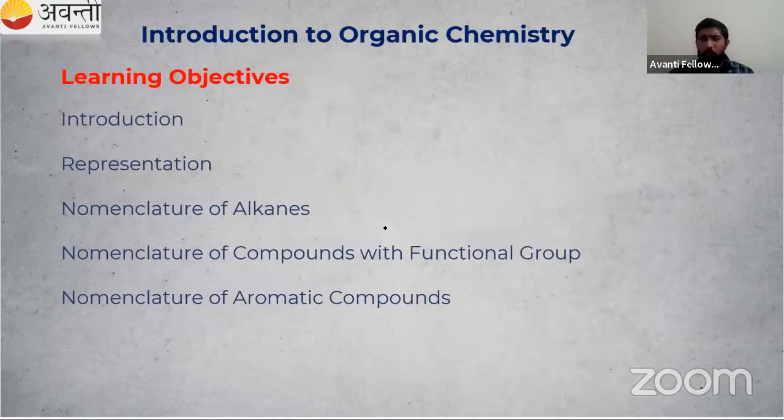We will study first representation, how to represent the molecules. Then nomenclature, that is naming. Like a newborn baby, we have to name our organic compounds. That is known as nomenclature, the naming of alkanes. We will study alkenes, alkynes, different groups. Then nomenclature of compounds with functional groups. If the base is clear, then next level. Then there is nomenclature of aromatic compounds.